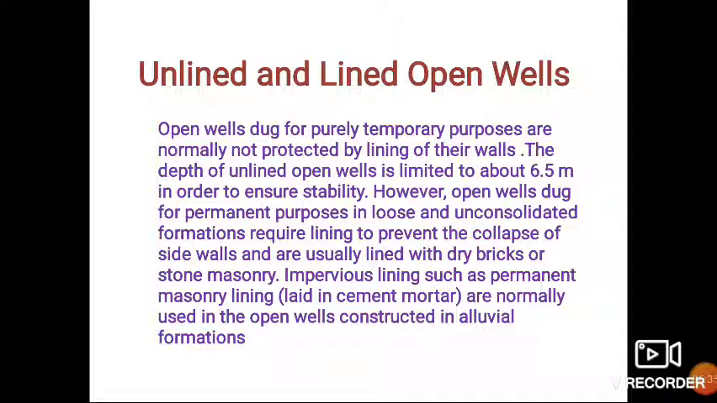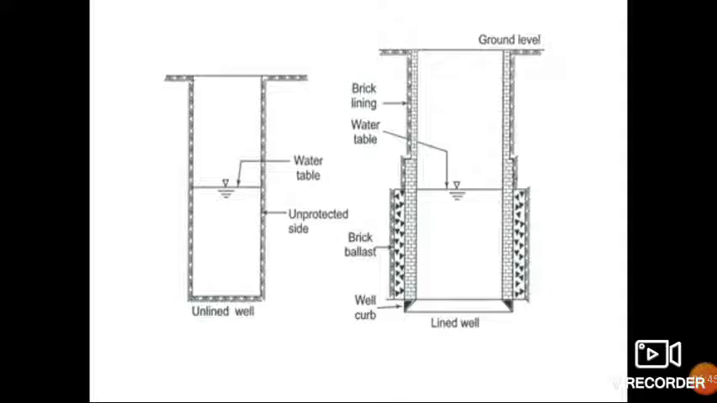These are the two types of open wells, that is lined, meaning with support, and unlined, meaning without support. Here the diagrams of lined and unlined wells are shown. We can see that in the unlined well there is no support to the walls of the well, while in the lined well the support has been given to the well walls.